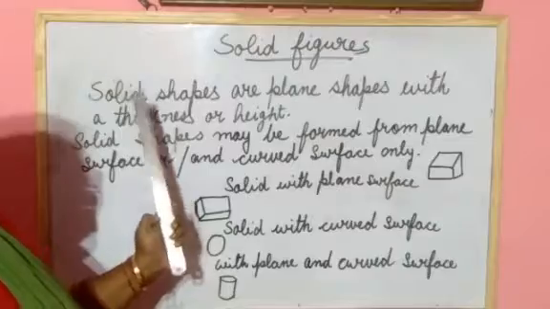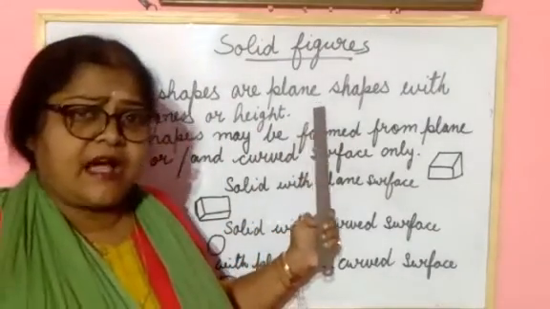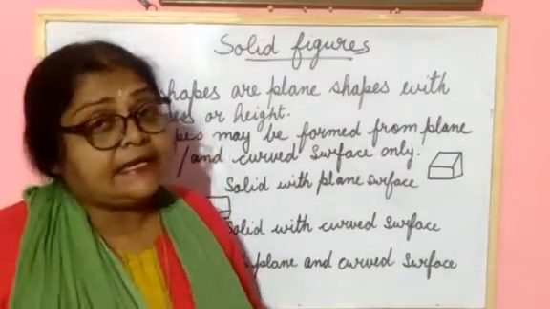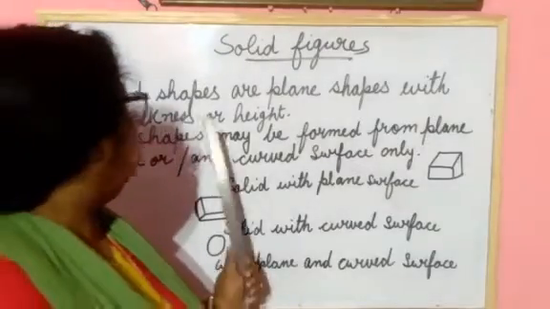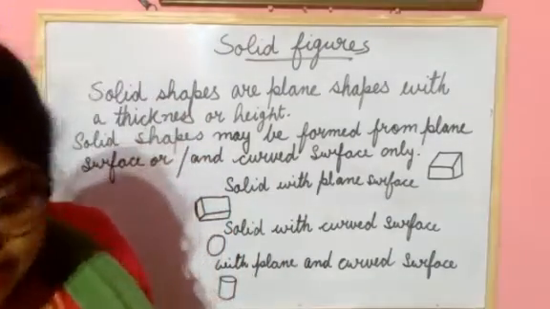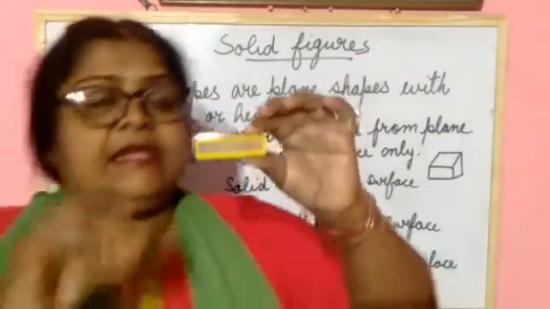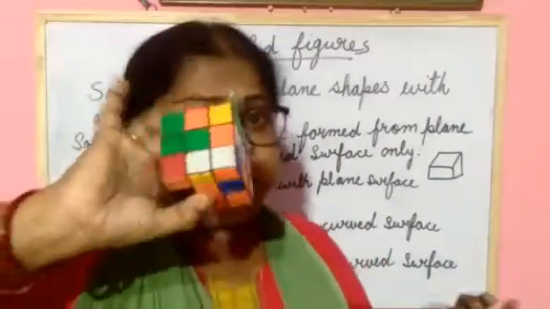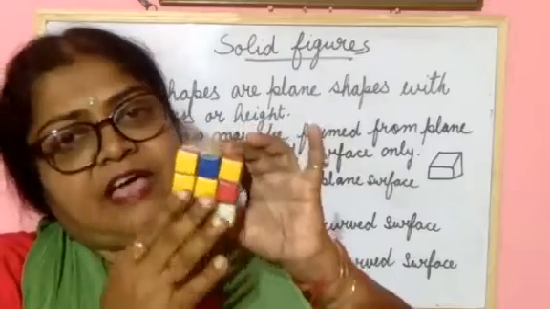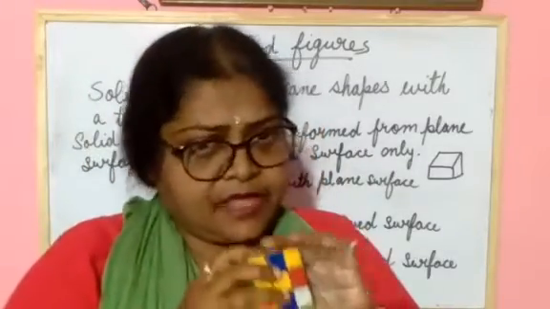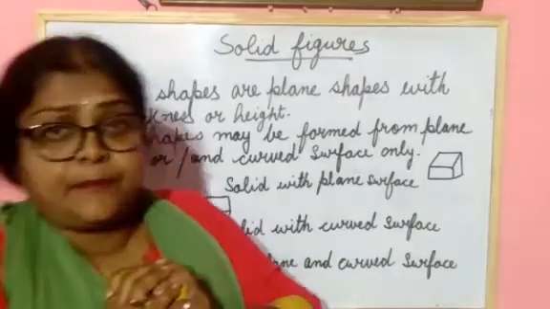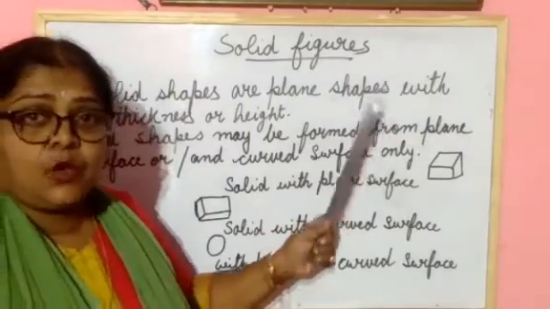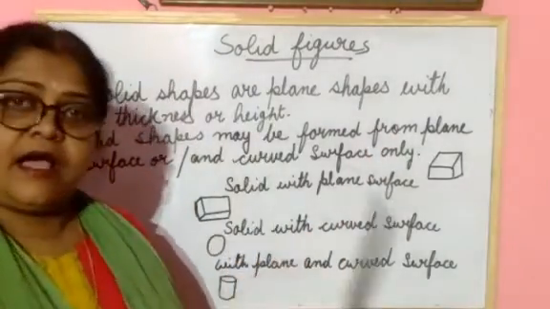So what is said here? It says that solid shapes are plane shapes with thickness and height. You are seeing this solid shape: it has thickness and also has height. And this is also a solid shape. This one also has a thickness and a height. Understood? So what have you learned here about solid shapes? That solid shapes are plane shapes with thickness or height.